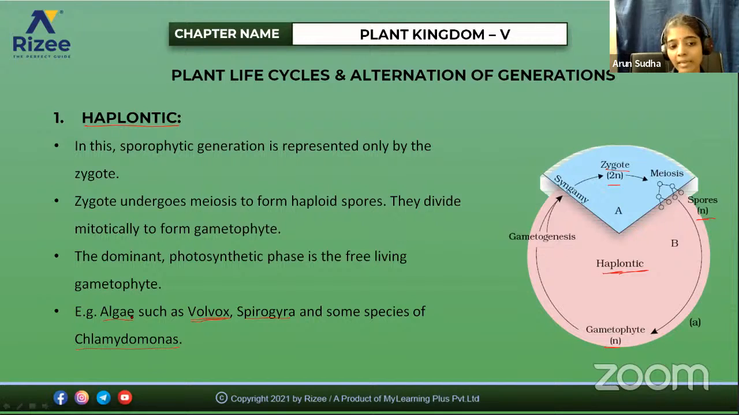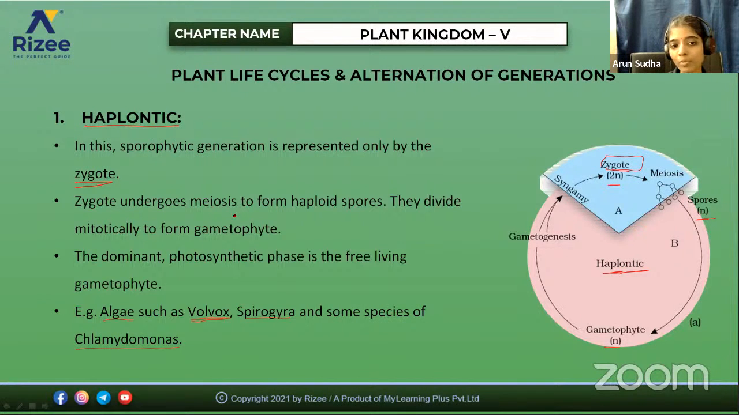So it's not generally like algae. There are also some exceptions, where some algae show the other forms of life cycle, like diplontic and haplodiplontic. So particularly Volvox, Spirogyra, and some species of Chlamydomonas and many varieties of algae show the haplontic life cycle. Here the sporophytic generation is represented only by the zygote. In the life cycle of a haplontic plant, any variety you take, the zygote is the only thing which shows the diploid condition. All the other gametes and most of the phases show only haploid cells.